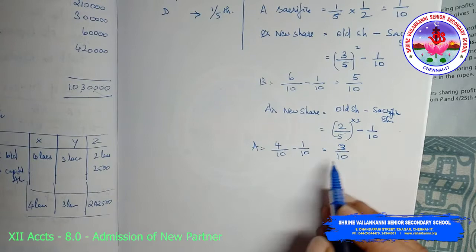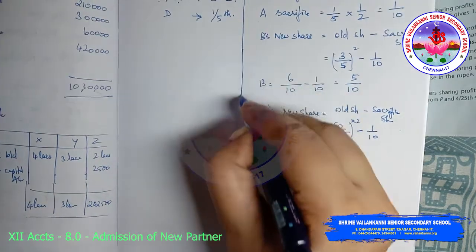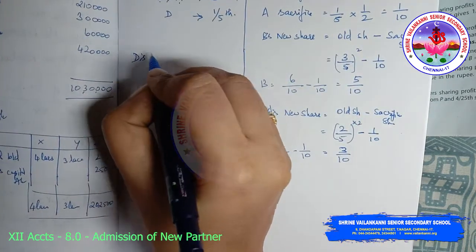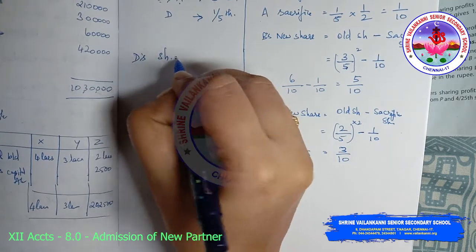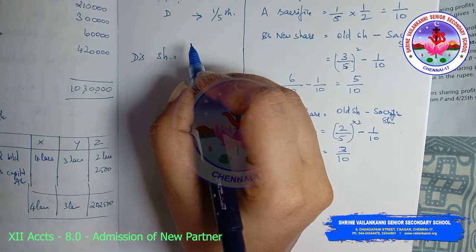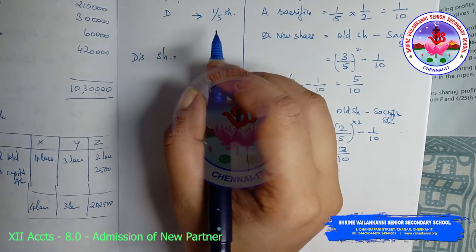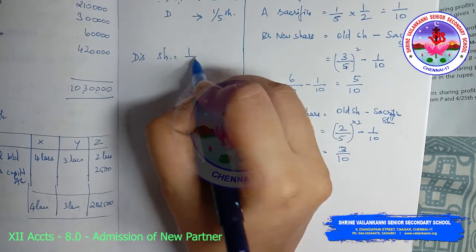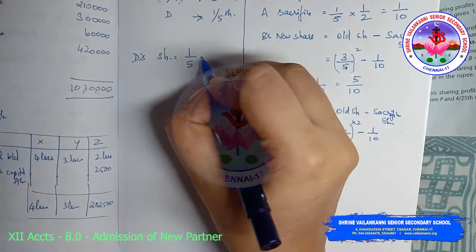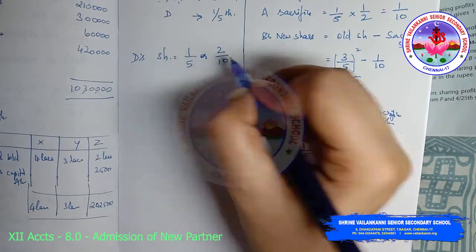A's share is 3/10. Now what is D's share? D's new share is 1/5 or 2/10.